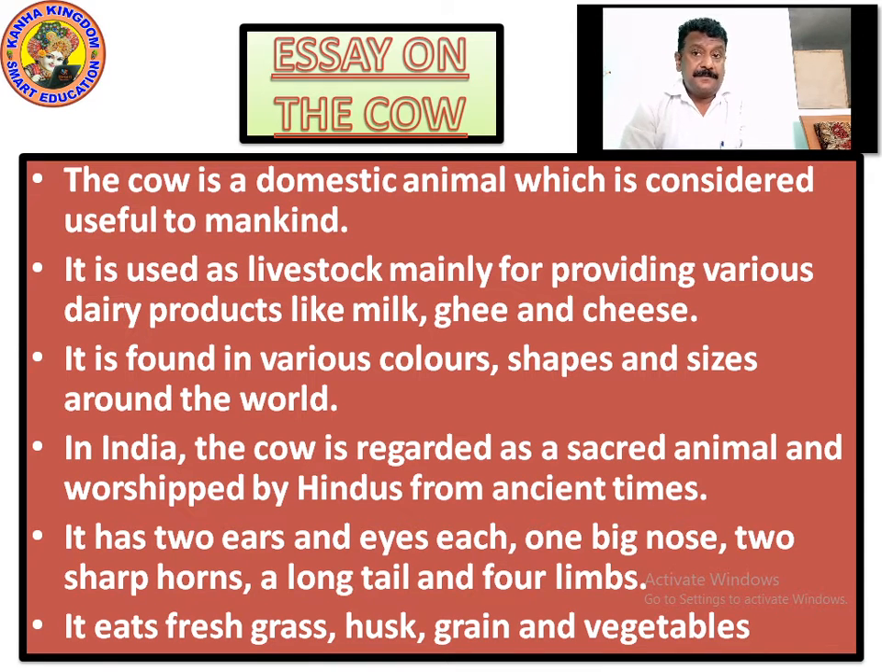What is a cow? A cow is a domestic animal. What is a domestic animal? When you talk about a domestic animal, it is considered useful to mankind. Domestic animal means the animals which depend on the human being, on the owner who has actually taken care of them. So they don't stray out for food. They are in the shed.